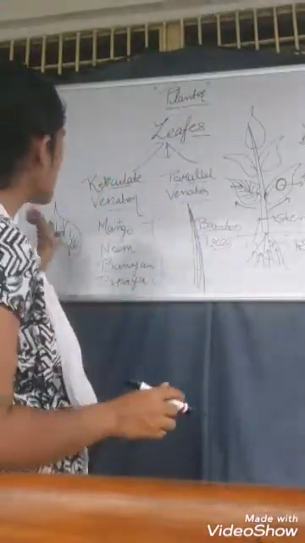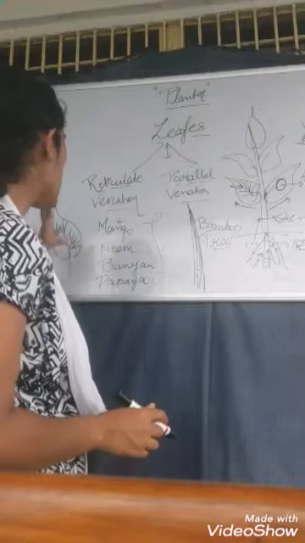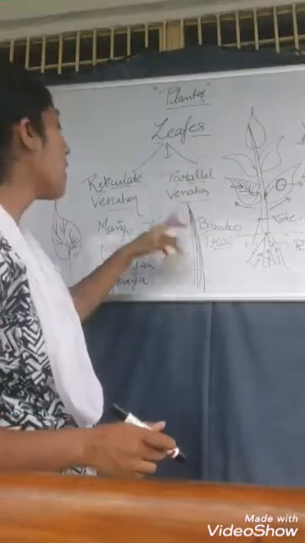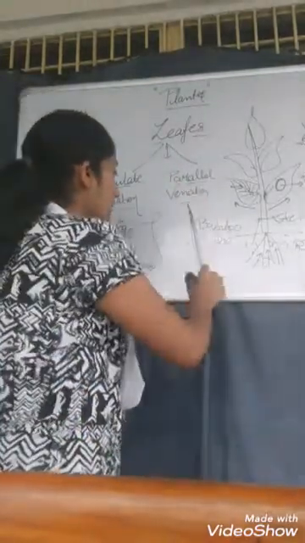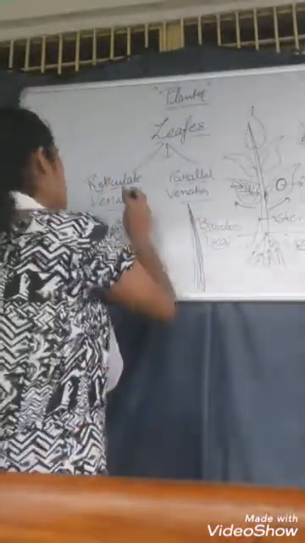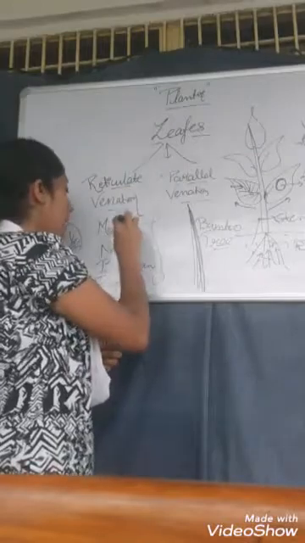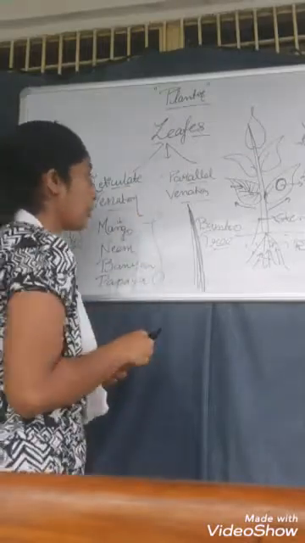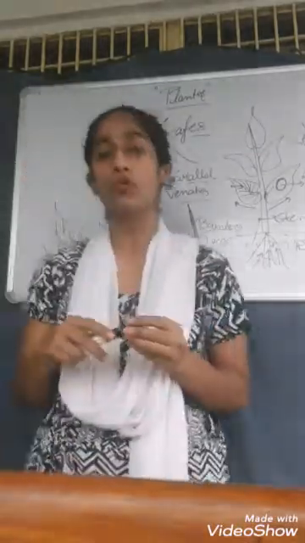Reticulate venation is the branching-like design or structure emerging from the midrib. Parallel venation is the simple straight lines that are parallel to each other in the leaf. For the reticulate venation, examples are mango, neem, banyan, and papaya. For the parallel venation, the example is the bamboo tree.